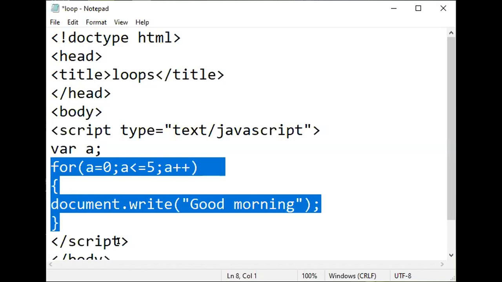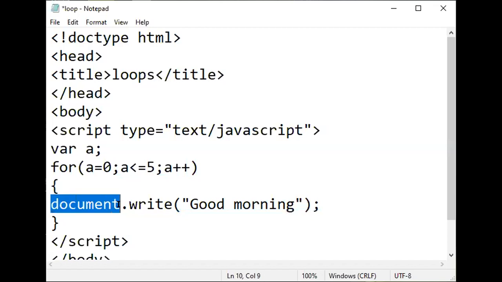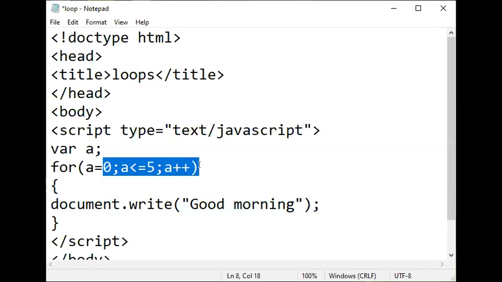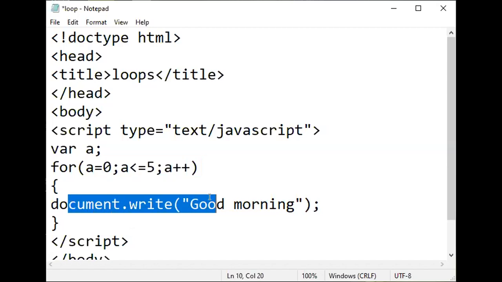From that document thing. Okay, document means nothing. See, it will just print the statement. As this loop will execute, means as the value of a will change, it will print this statement.